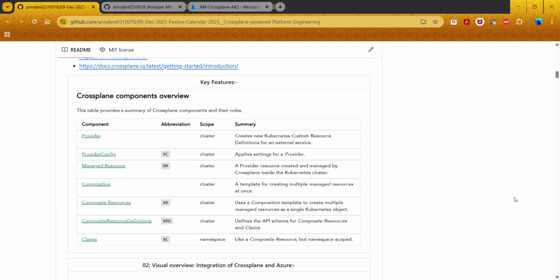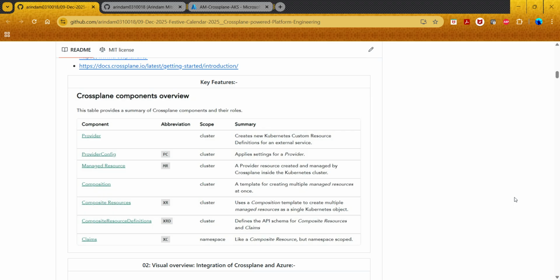You want to do it in a holistic way. Then you are just going to use composite resources, which are nothing but blueprints. That's all. So these are a few key features of Crossplane.